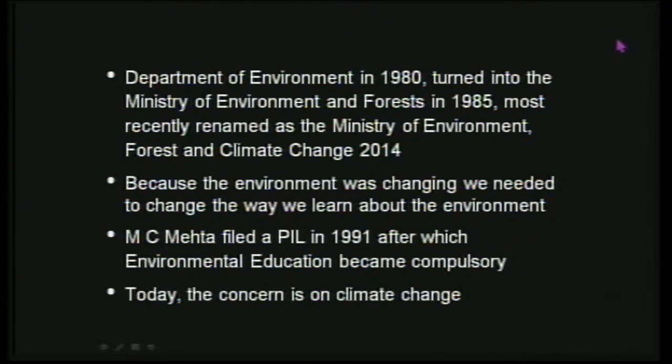One of his recommendations to the Honorable Supreme Court was to make environmental education compulsory in the education system. It is very important to talk about this when we are talking about environment, which we are studying in schools and colleges. So since 1991, the Honorable Supreme Court said that we are going to have environmental education as a compulsory subject throughout the education system. That means not just in schools, but also in college.